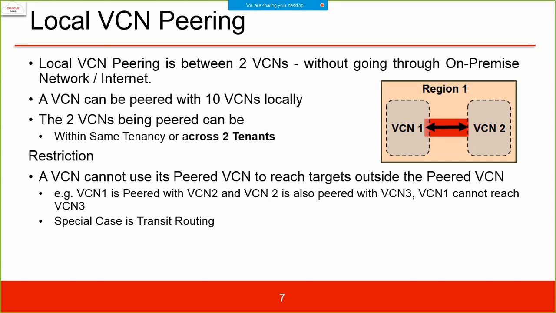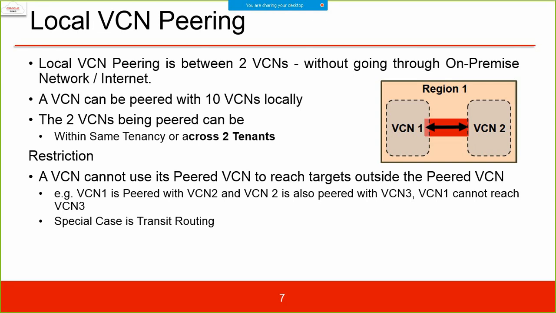So look at the connectivity part, how broad it is. The two VCNs being peered can be within the same tenancy or even across two different tenants. Mind you, two different tenants means, within OCI, if Cognizant is trying to connect to, let's say, IBM, they are different tenants.